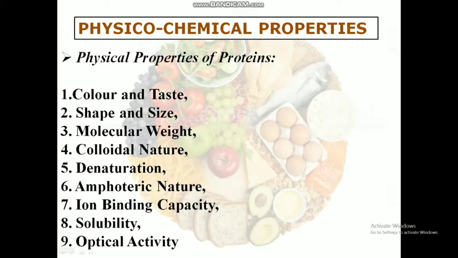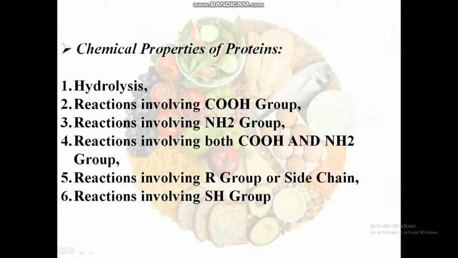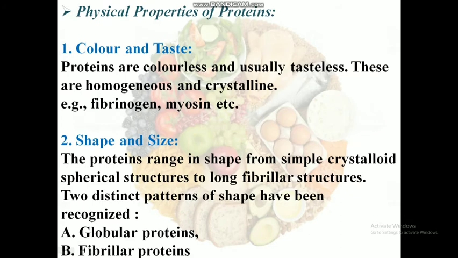Physicochemical properties of proteins. Physical properties: color and taste, shape and size, molecular weight, colloidal nature, denaturation, amphoteric nature, ion binding capacity, solubility, optical activity. Chemical properties: hydrolysis, reactions involving carboxyl group, reactions involving amino group, reactions involving both carboxyl and amino group, reactions involving R group or side chain, reactions involving SH group.